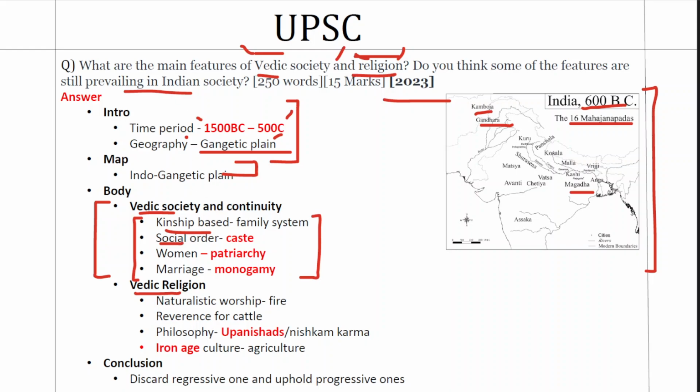So the origins of the Varna classification can be traced back to the Vedic period. Caste becomes an order in the later Vedic period, and caste is still prevalent in Indian society.